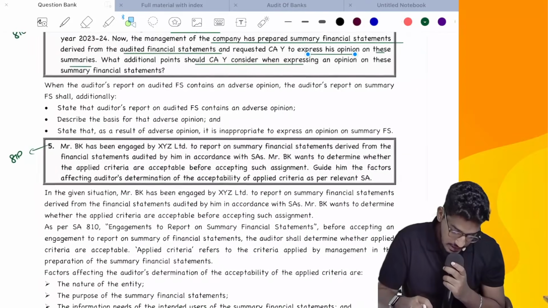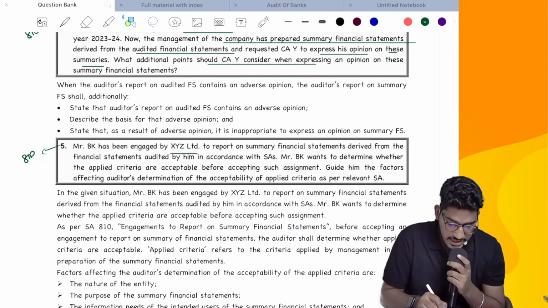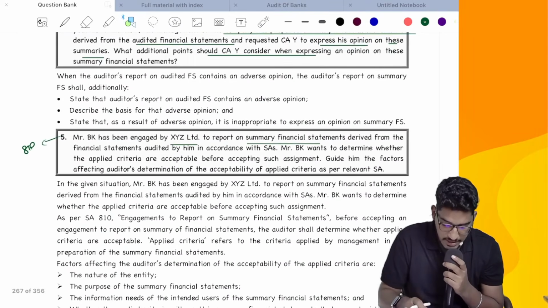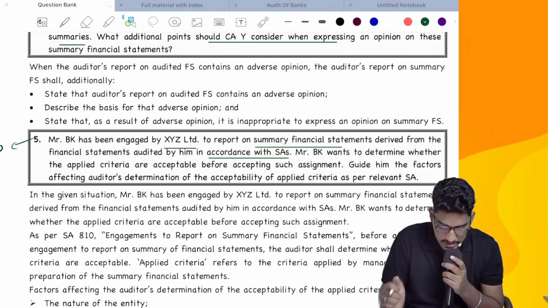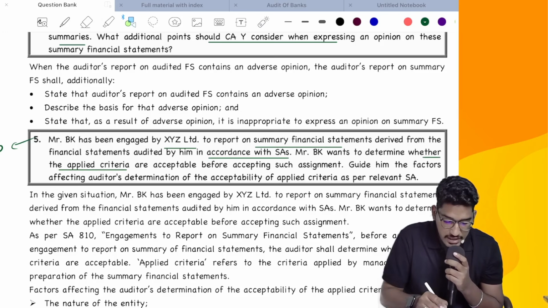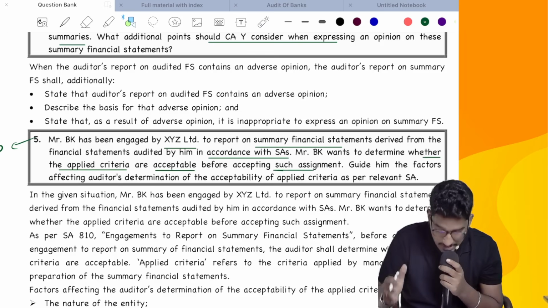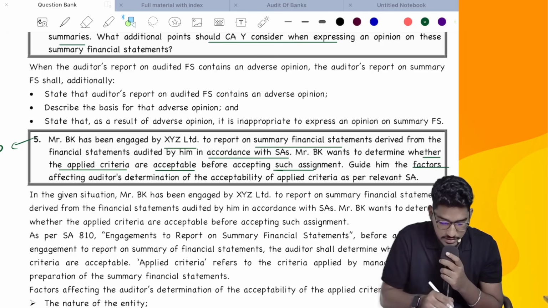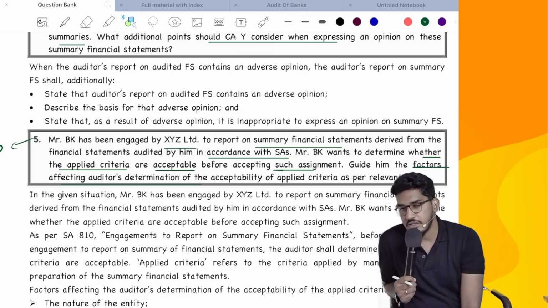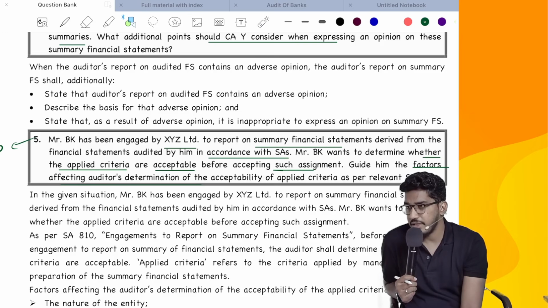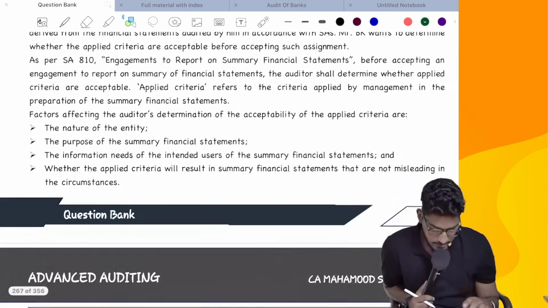Next. Mr. BK has been engaged by XYZ Limited to report on summary financial statements derived from the financial statements audited by him in accordance with SA. Mr. BK wants to determine whether the applied criteria is acceptable before accepting such engagement. Guide him on the factors affecting the auditor's determination of acceptability of applied criteria. Straightforward question, no? So whether that is the nature of the entity, like that 4 or 5 points we have seen, right? So that you are supposed to write.